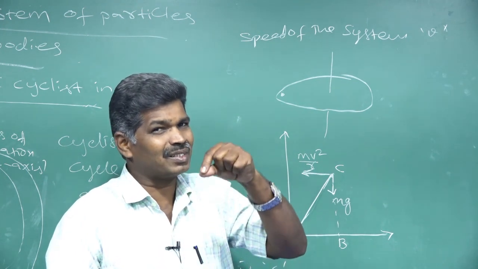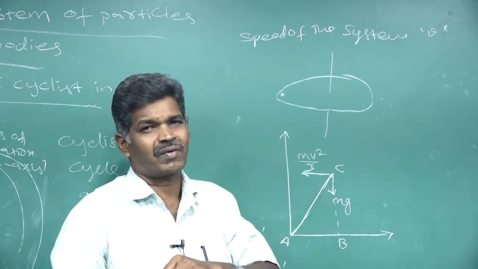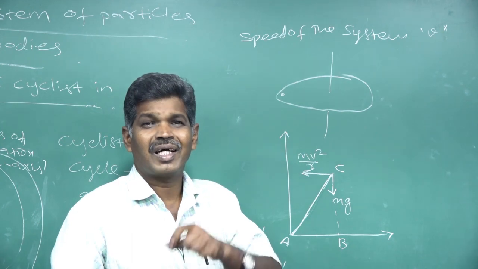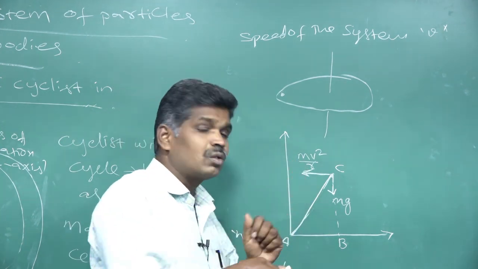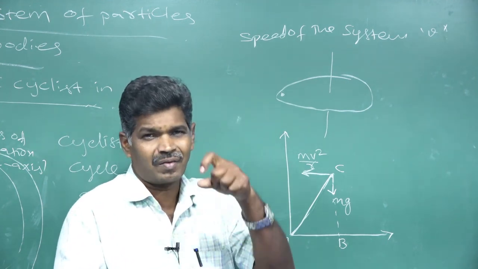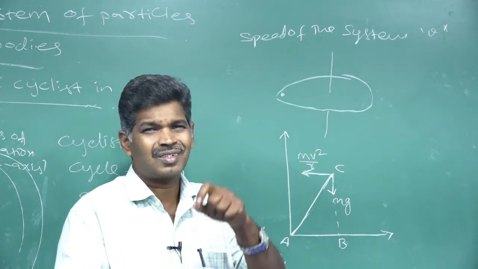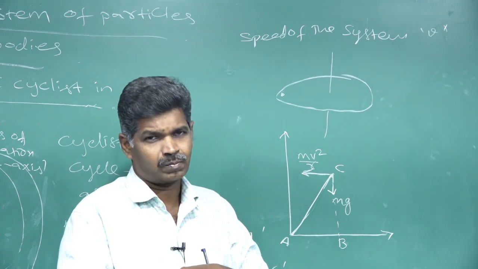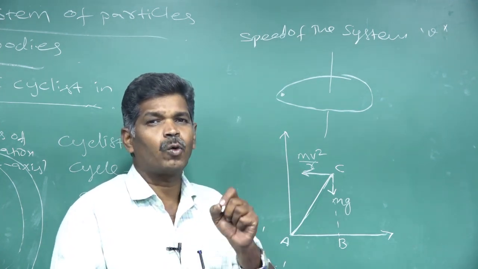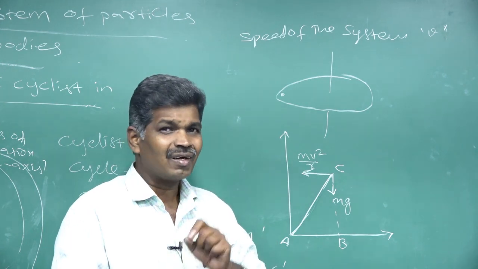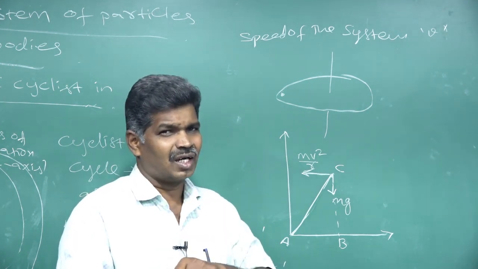Anyhow, we already considered our system to be at rest on the rotating frame of reference. If any system is at rest on a rotating frame of reference, the net torque is 0. But we have two torques, gravitational torque and centrifugal force torque. Those two torques act in opposite directions. One is clockwise, another is anti-clockwise.